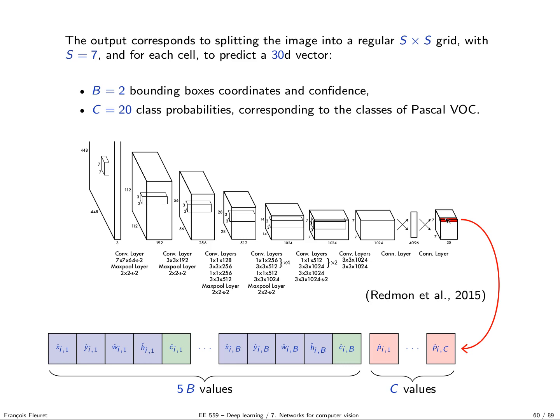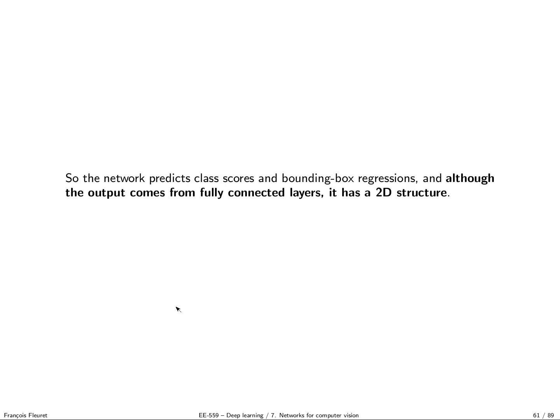And in each cell, you have 30 coordinates, those 30 coordinates being 20 probabilities corresponding to the 20 classes. So it's a conditional probability in some sense: if there is an object in there, this is what I believe is the probability that it is of each class. So 20 values. And then two sets of 5 values, because B equals 2, and those 5 values are the geometric coordinates of each box, plus the confidence that there is truly an object in there.